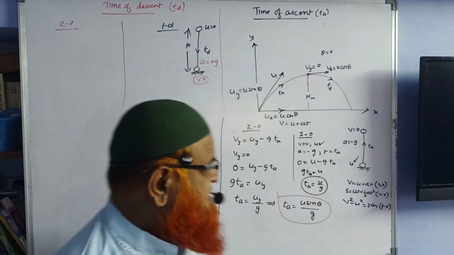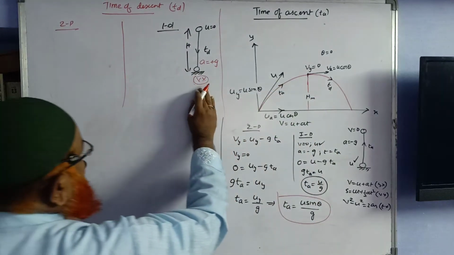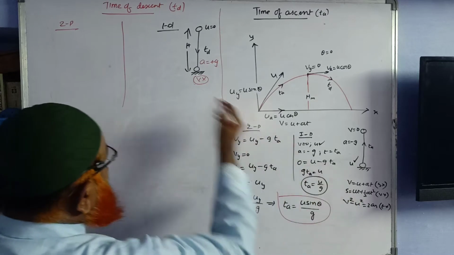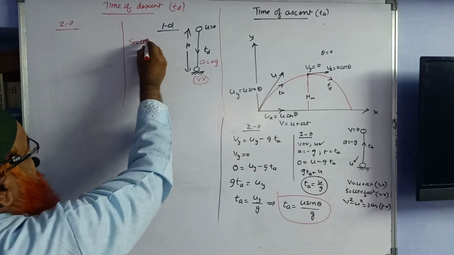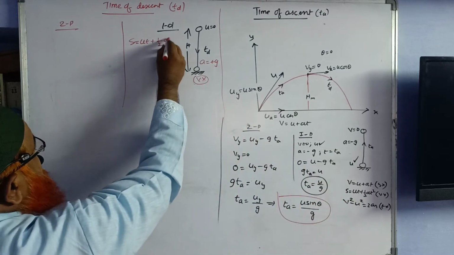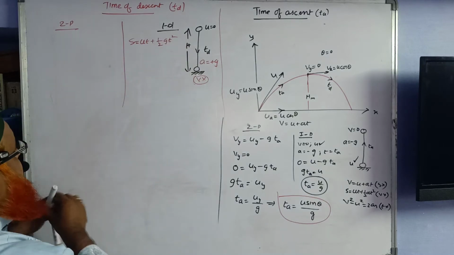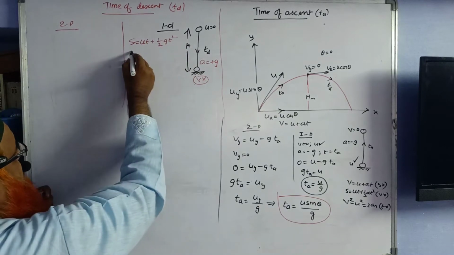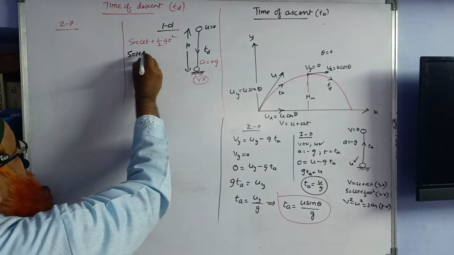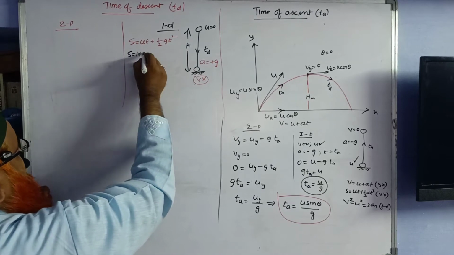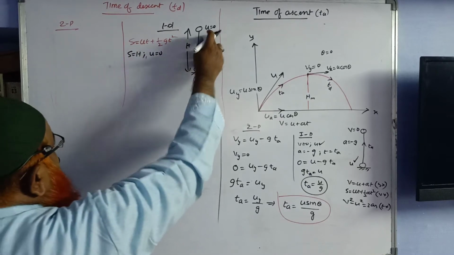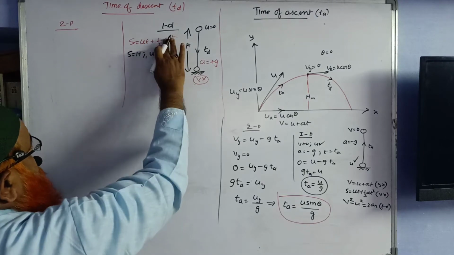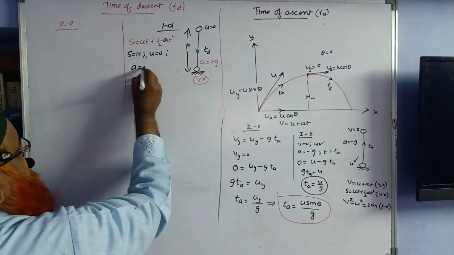So therefore, the final velocity is not known. Which formula is to be selected? The formula to be selected is S is equal to ut plus half gt square. Understand? If you select this formula, S is going to be h. Here in this case, S is going to be h. U is going to be 0. Here it is a, so a is going to be plus g.